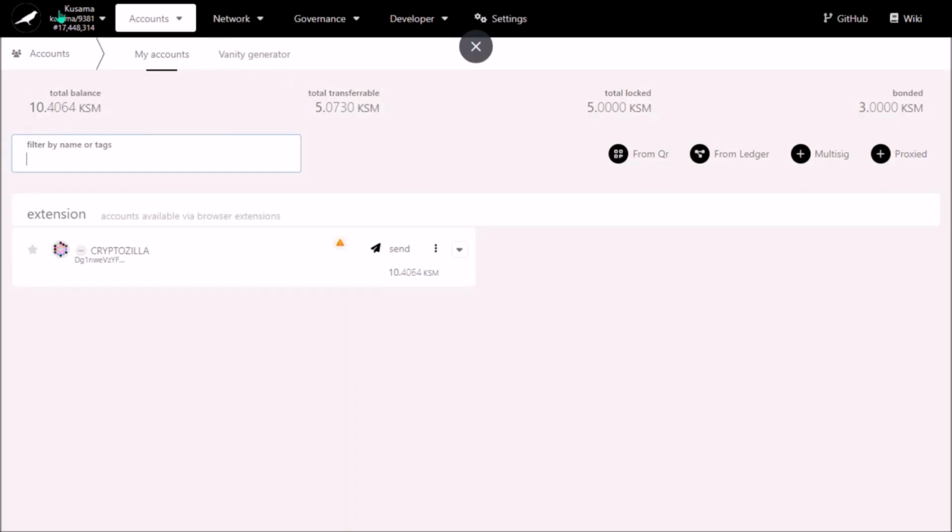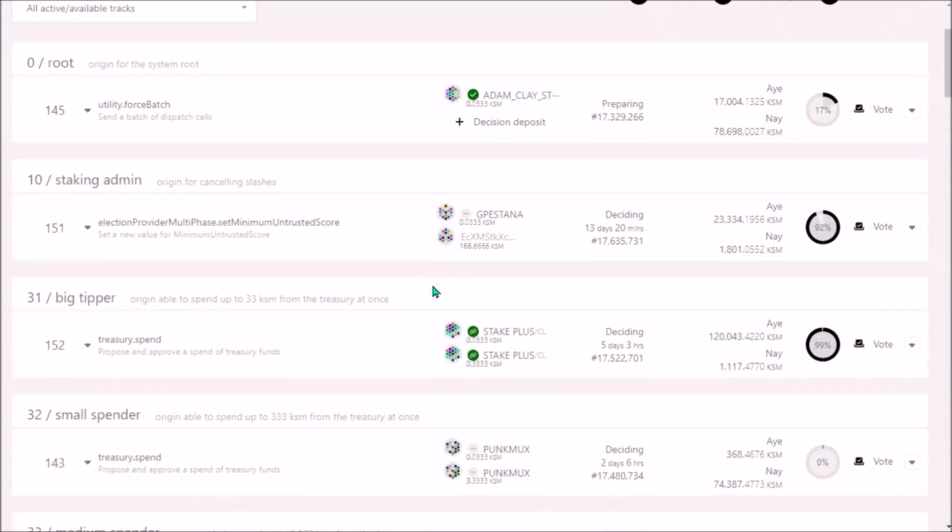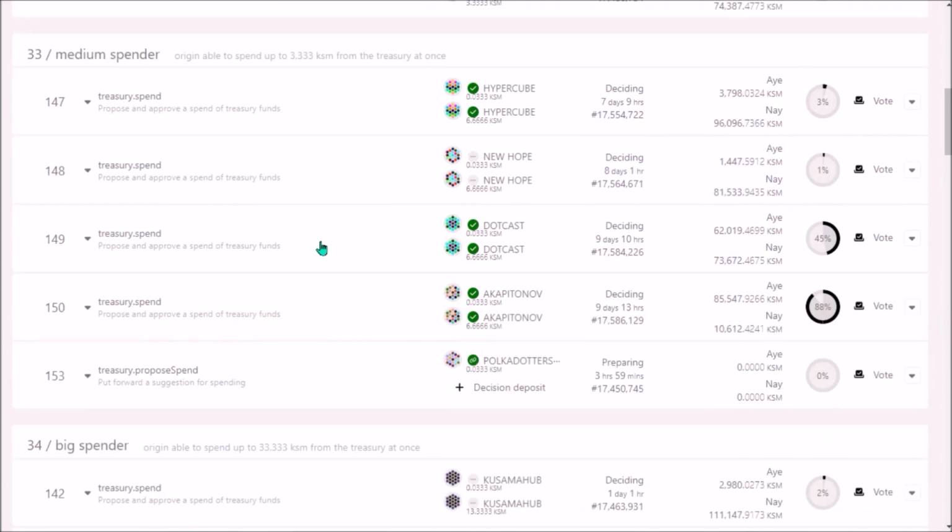Under Kusama network, go to Governance tab and select Referenda. Scroll down to see all ongoing referenda. Let me pick for example this referendum. In this one, Kusama community is voting on the Treasury proposal submitted by .cast. This particular proposal has been submitted within so-called medium spender origin that allows to spend up to 3,333 KSM at once. You can learn more about each proposal by clicking this arrow.